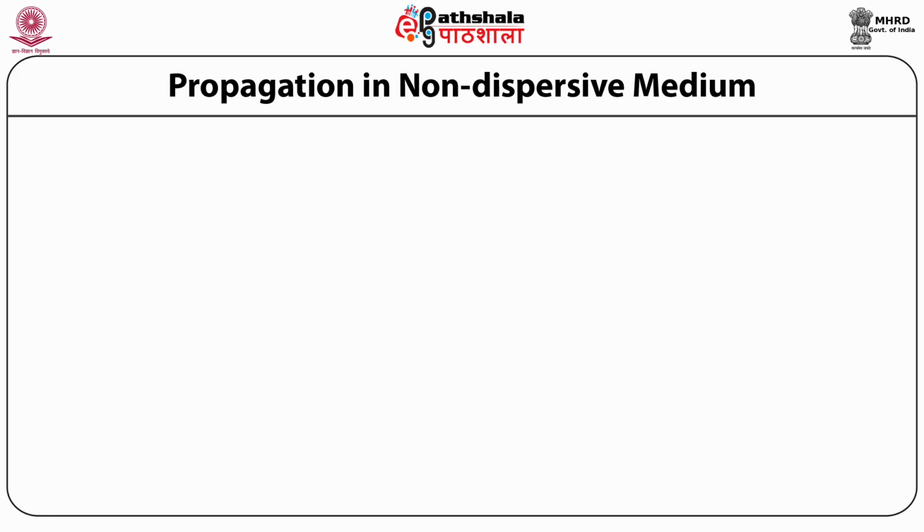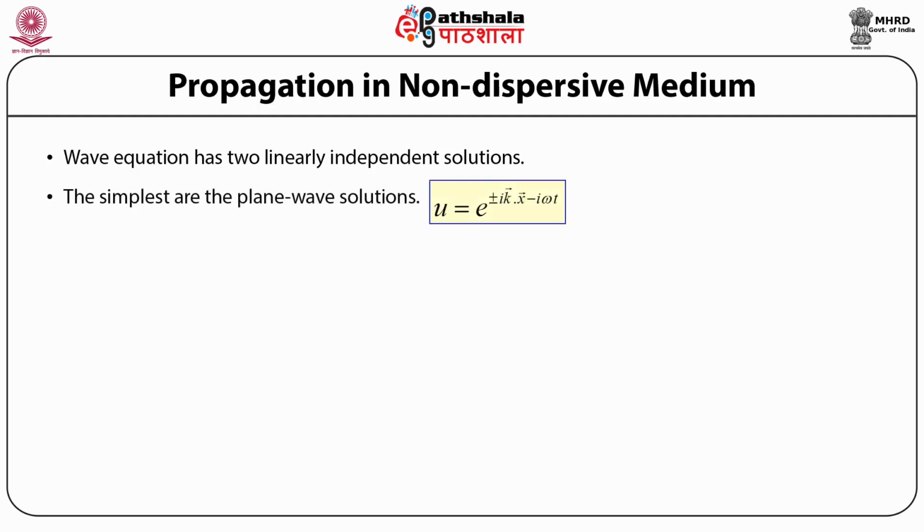Propagation in non-dispersive medium. Now, if we look at the general form of the above two equations that we've obtained in terms of the magnetic field induction vector B and the electric field vector E, we know that both these equations have the general form of a wave equation and therefore have two linearly independent solutions. The simplest form of these wave equation solutions can be given by U is equal to e to the power plus minus (iota times the wave vector k dot the position vector x, where dot represents the scalar product, minus iota times omega t).